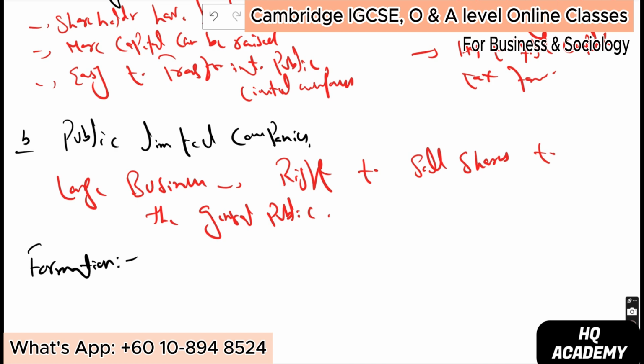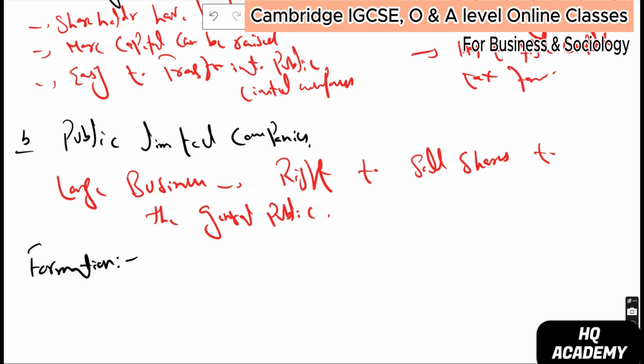One thing you just have to understand: whatever we discussed in private limited companies, almost all things are the same in public limited companies. Just like in private limited companies, complex and legal formalities were required, the same scenario. I'm just mentioning here same. So you just have to copy and paste what we wrote in private limited companies. If there is any difference, I will let you know.